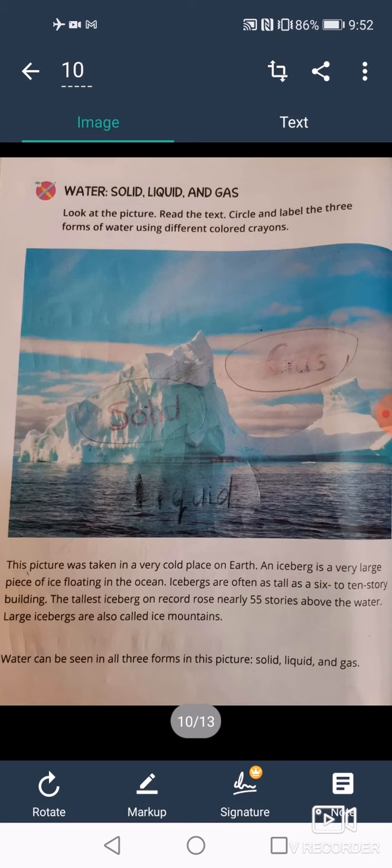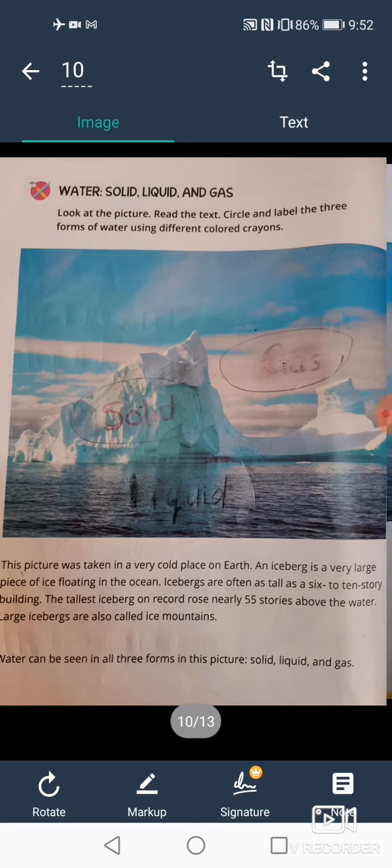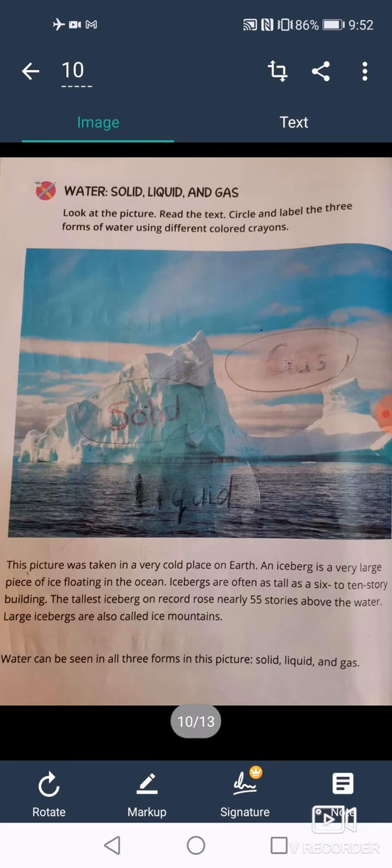Let's read. This picture was taken in a very cold place on Earth. An iceberg is a very large piece of ice floating in the ocean. So this white mountain is called an iceberg. Icebergs are often as tall as a 6 to 10-story building.